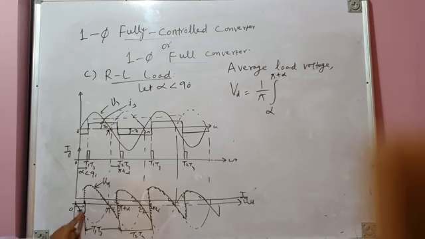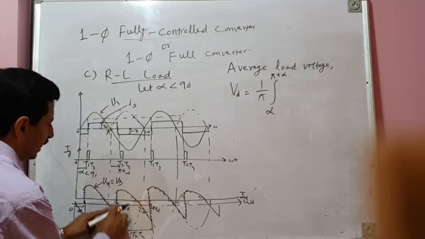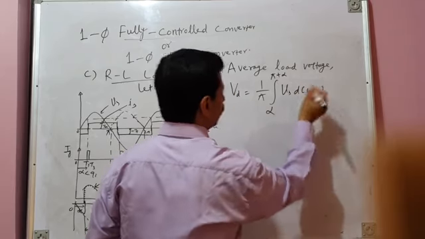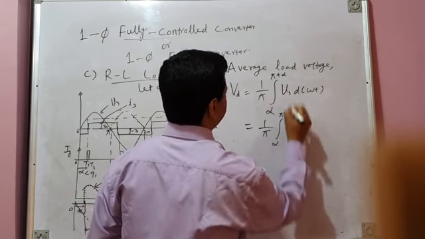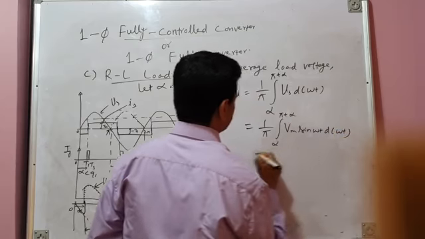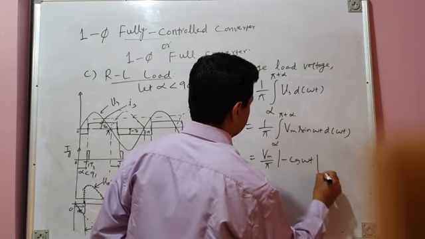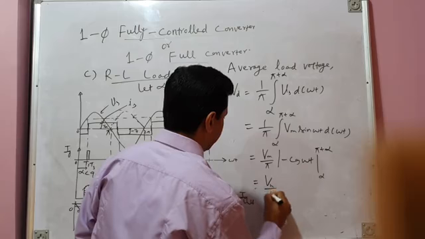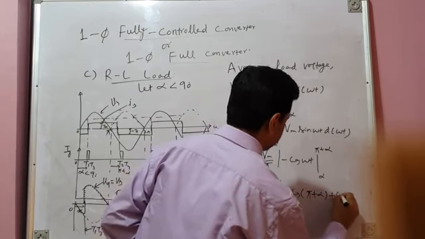During this period, alpha to pi plus alpha, what is your load voltage? It is the same as the source voltage. It has a positive segment and a negative segment, but it is the same as the source voltage. So this is Vs d omega t, because your source voltage is Vs. That is equal to 1 by pi integration from alpha to pi plus alpha of Vm sine omega t d omega t. That is equal to Vm by pi. The integration of sine omega t is minus cos omega t, with limits alpha to pi plus alpha. That is Vm by pi times minus cos of pi plus alpha plus cos alpha.